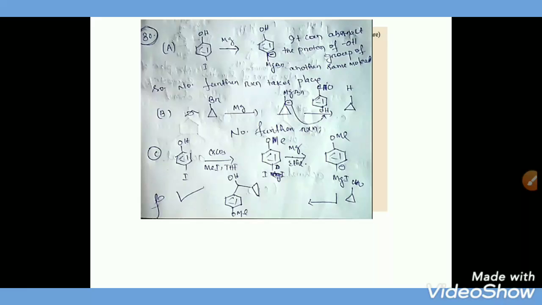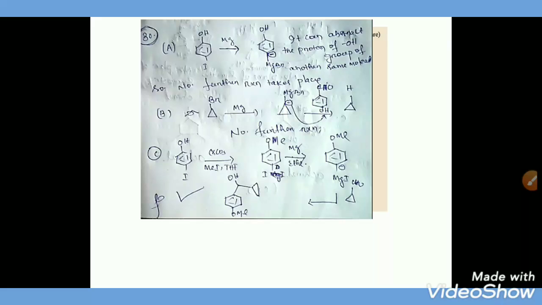And in option C, 4-iodophenol when treated with methyl iodide forms 4-methoxy iodobenzene. When it is treated with magnesium in ether, it forms the 4-methoxy Grignard reagent.